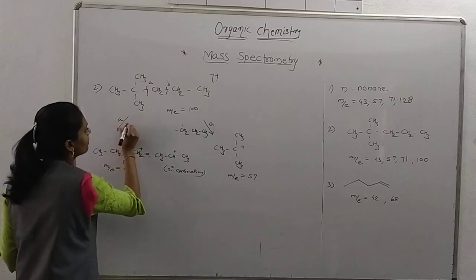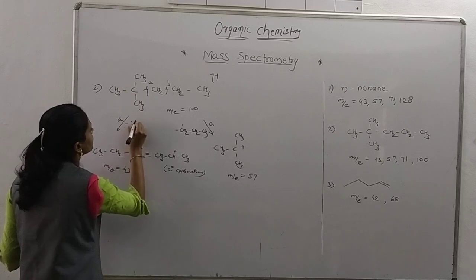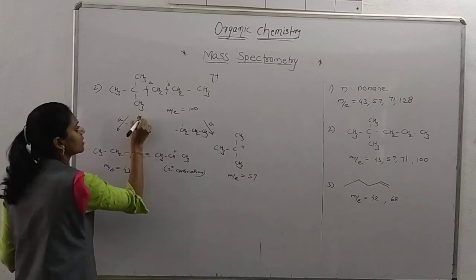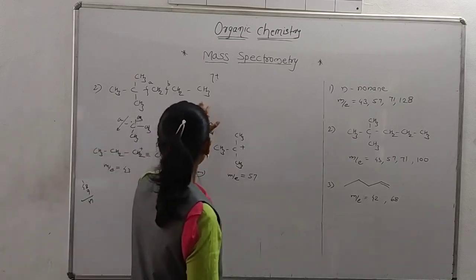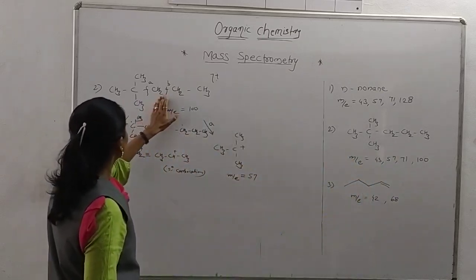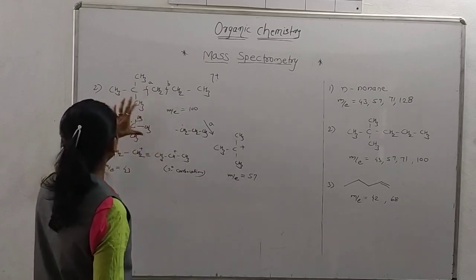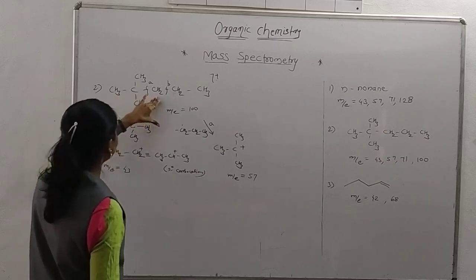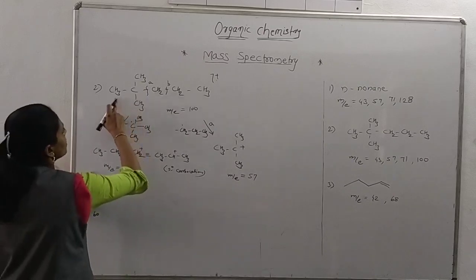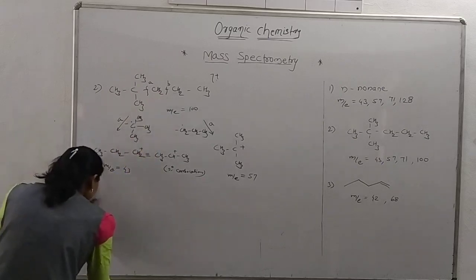Here again, write whatever part will be removed, minus carbon radical. This part will be removed here, CH3, CH3, CH3. Again, which value do we want here? 71. 71 is the value of how many carbon atoms then? Near about 5. So check, 5 carbon atoms, 60. So the molecular mass is 60, and hydrogen 9, 10, 11. So we are getting here 71.